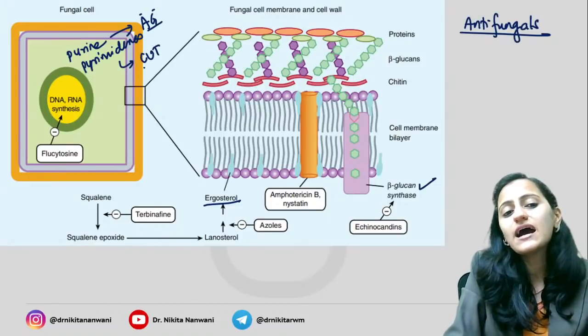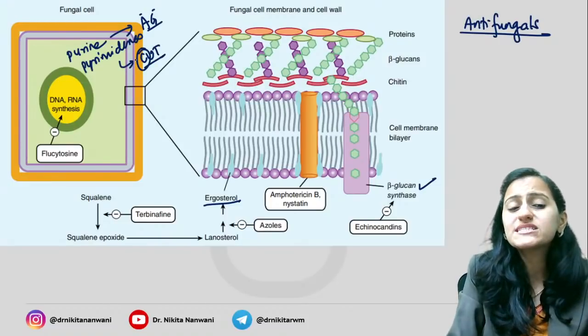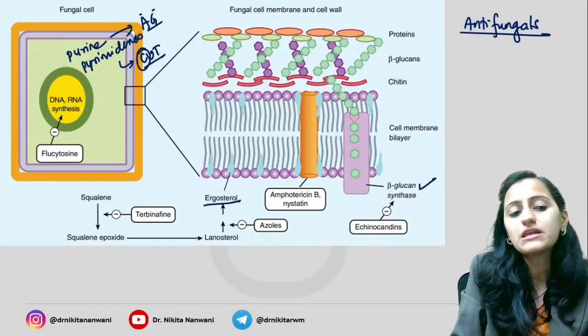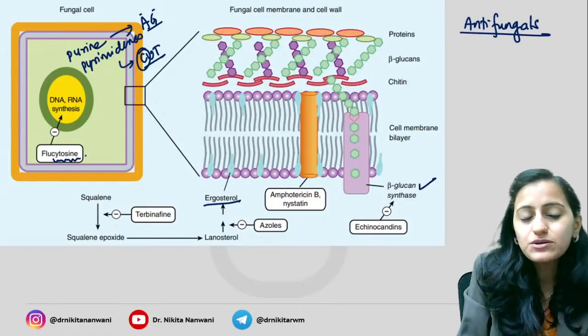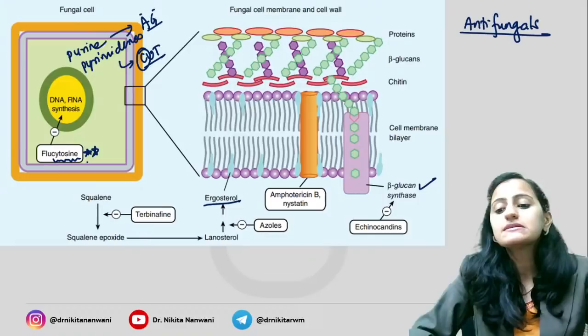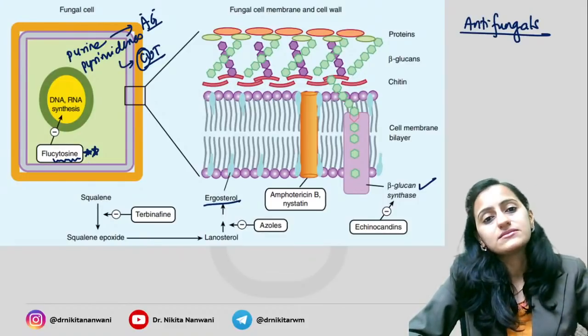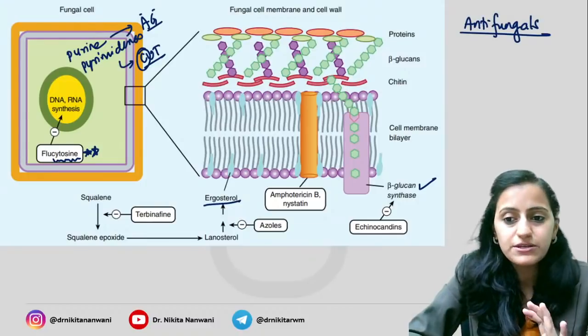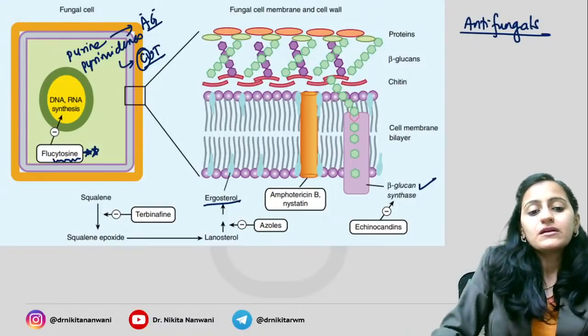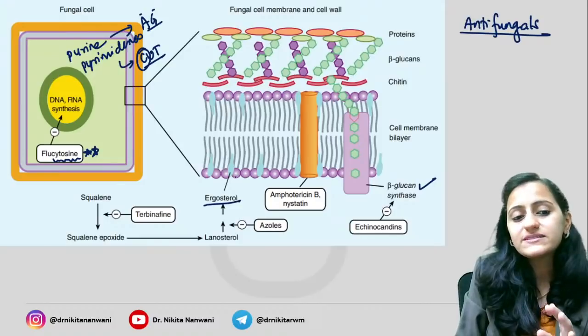Pyrimidines are cut: cytosine is a pyrimidine. So flucytosine is the one which is acting by inhibiting the nucleic acid synthesis. Flucytosine.